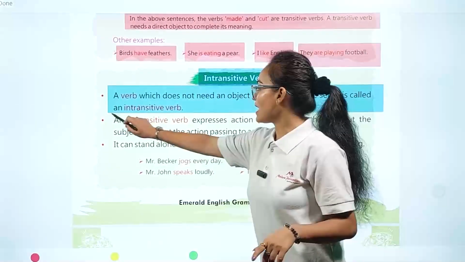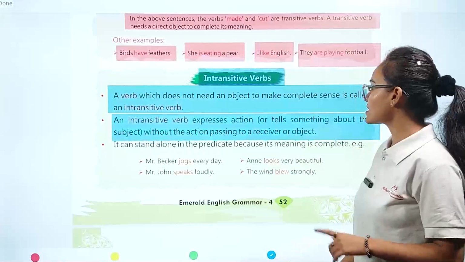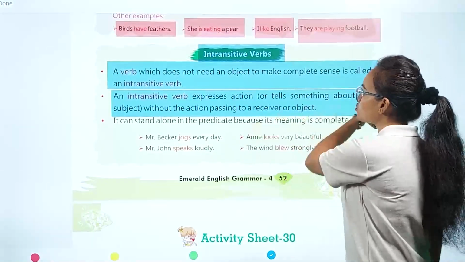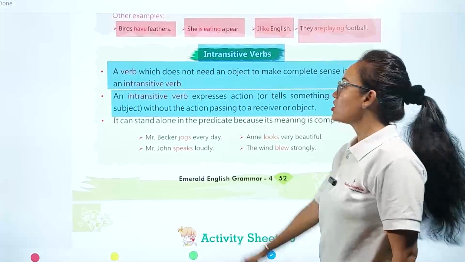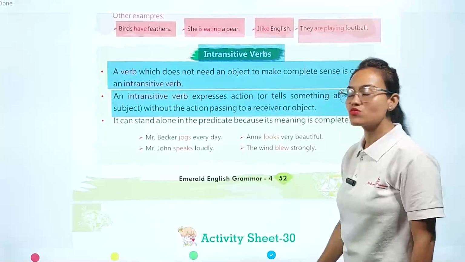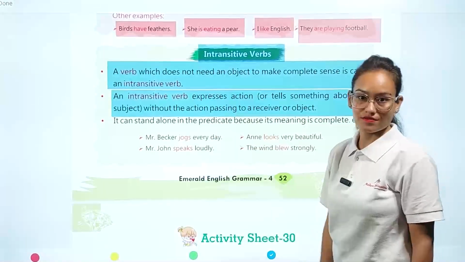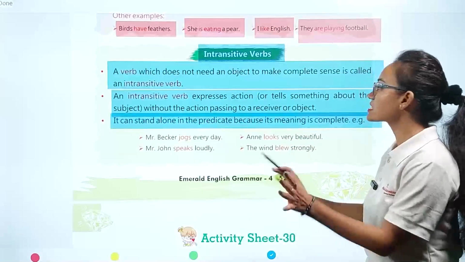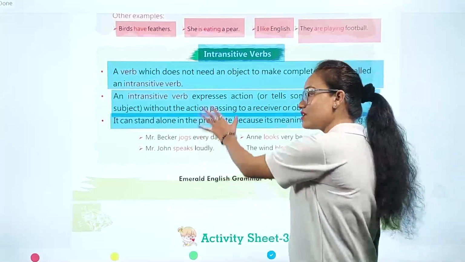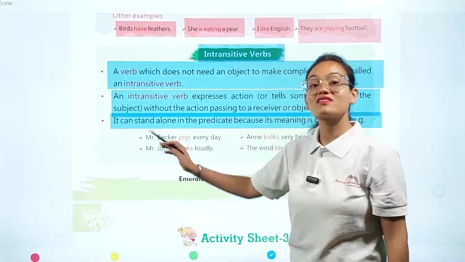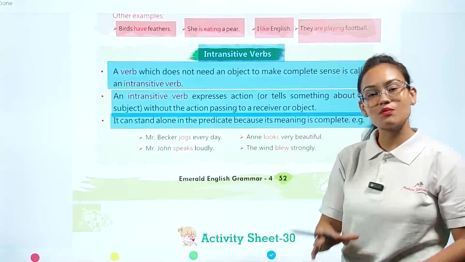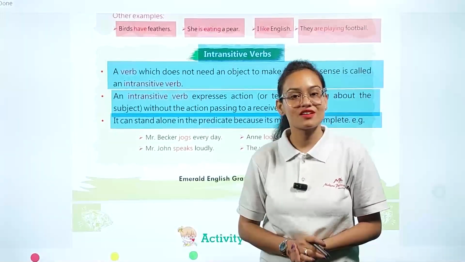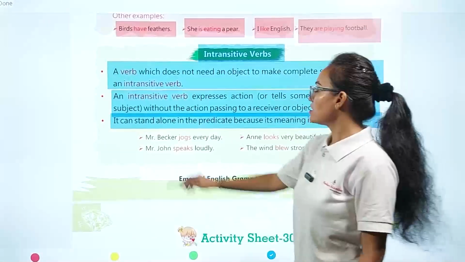An intransitive verb expresses an action or tells something about the subject without the action passing to a receiver or object. So if they don't need an object, it means what? They can directly perform the action. It stands alone in the predicate because its meaning is complete. They can stand alone in the predicate portion of the sentence because they are themselves complete. Example, you can see, Mr.